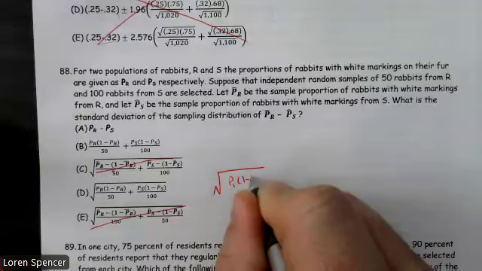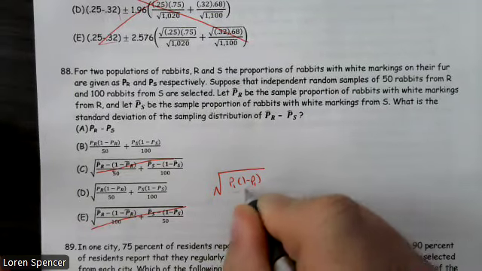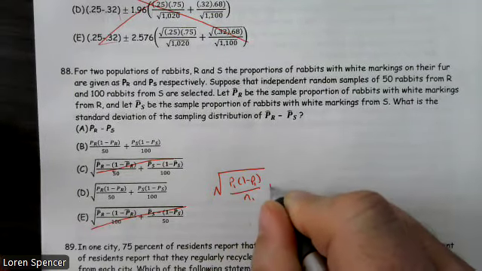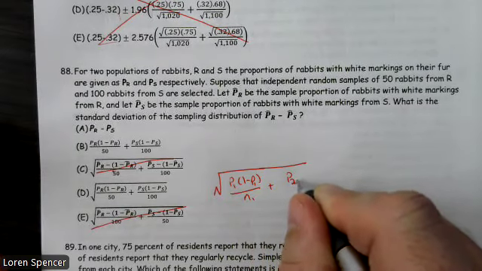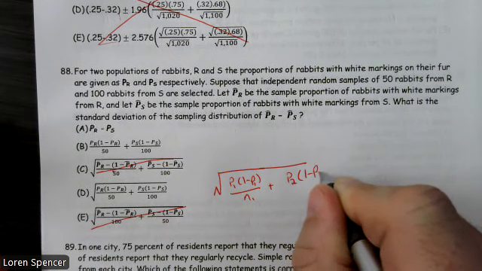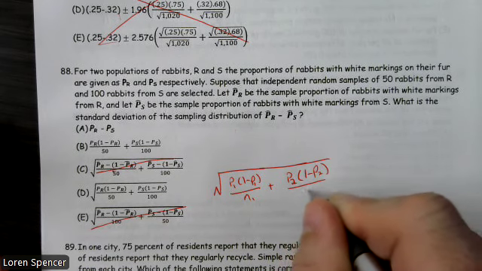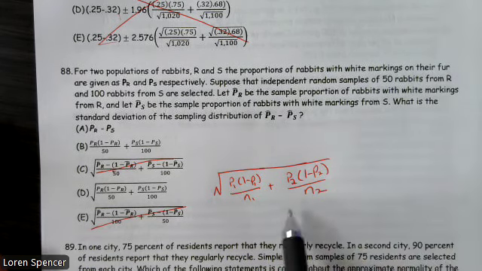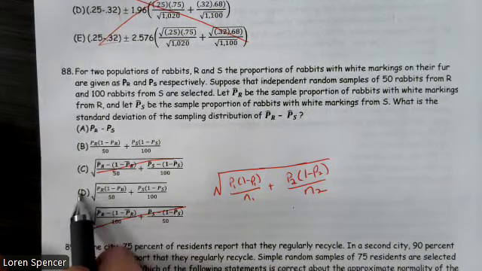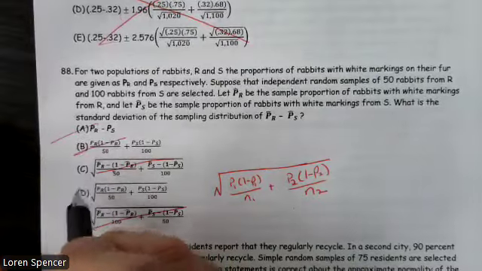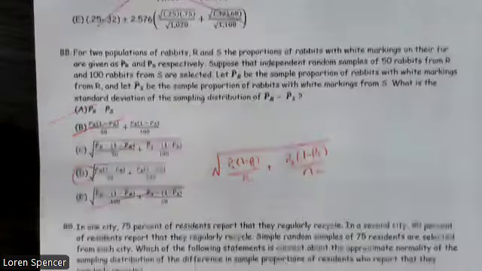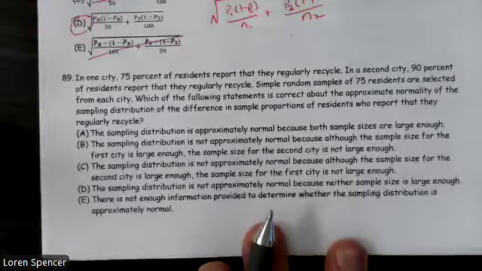P1 times 1 minus P1 over N1 plus P2 times 1 minus P2 over N2. And the one that most looks like that is this. All right, because the rest of them, these two, do not have a square root. So our best choice for 88 is D.